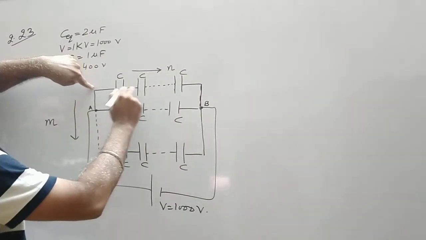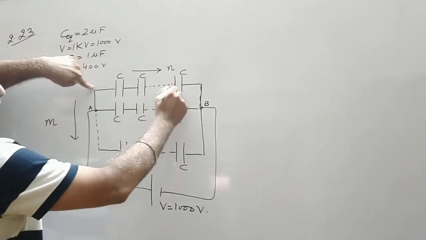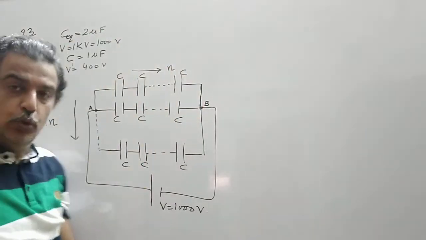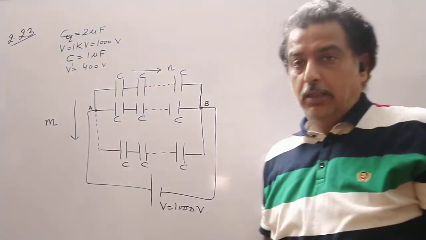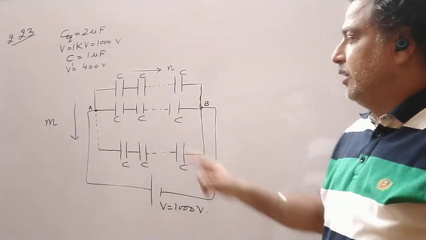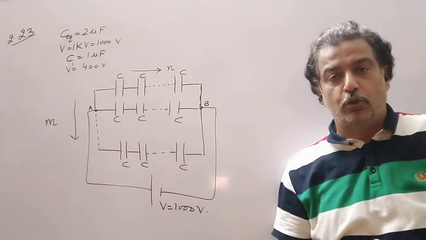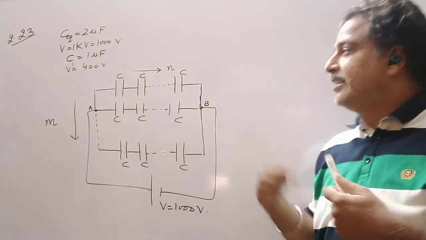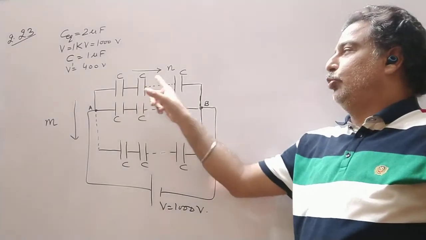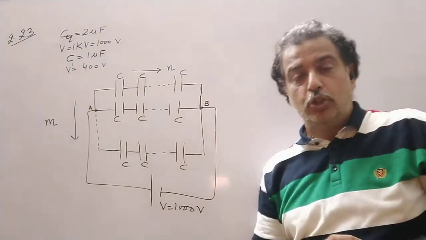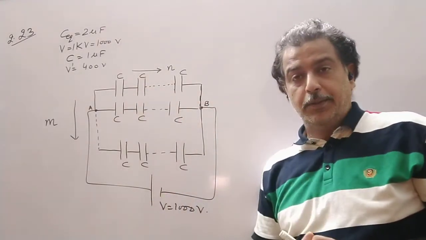So V1 plus V2 plus V3 plus and so on up to Vn should be equal to 1000 volt. So we consider the first row or any one row, and we can say that V1 plus V2 plus so on up to Vn is equal to 1000 volt.